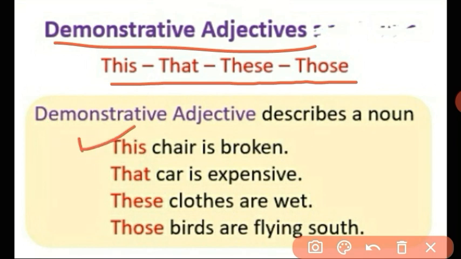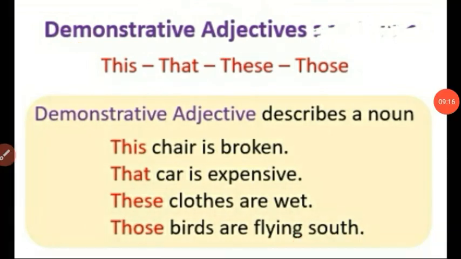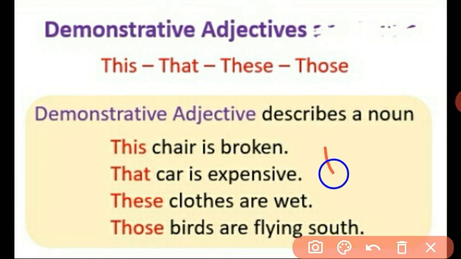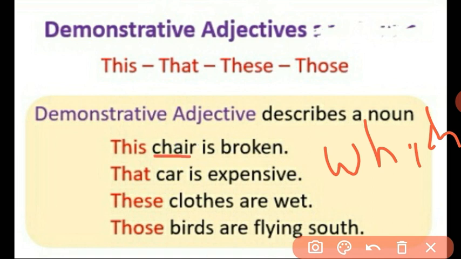First example, this chair is broken. Here is the question word, which. If you want to find a demonstrative adjective, you need to ask a question with the word which to the noun. In the first example, the word chair is the noun.